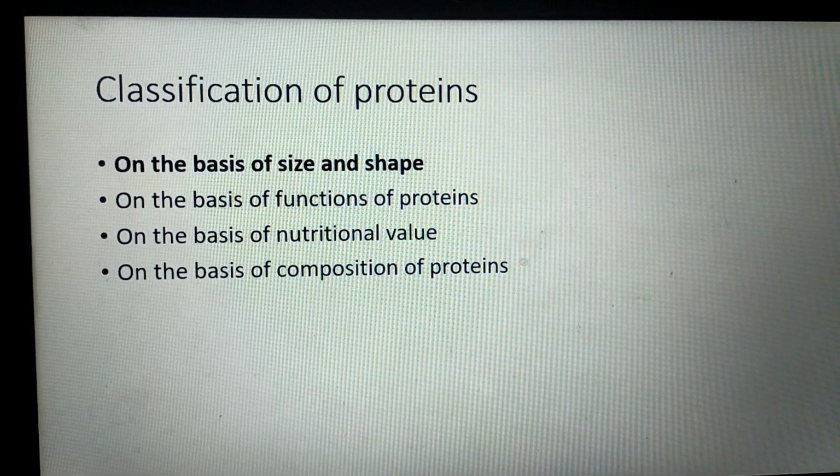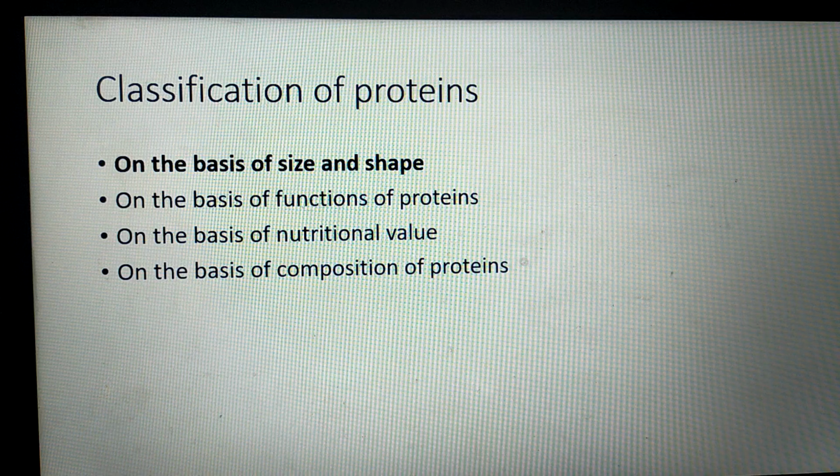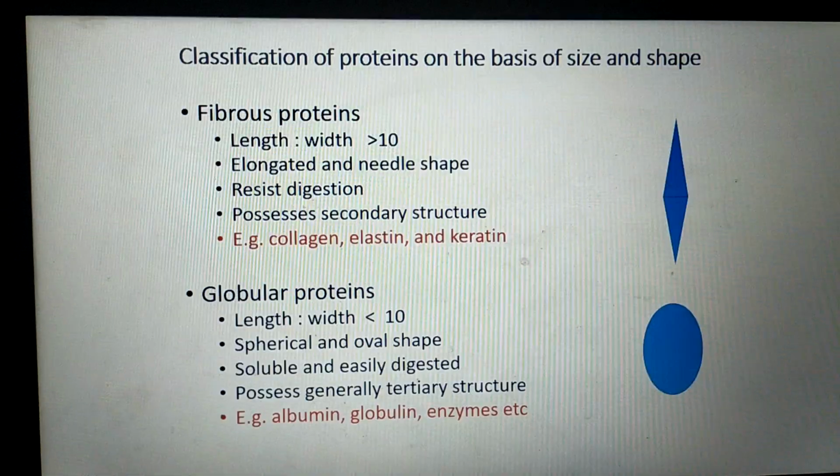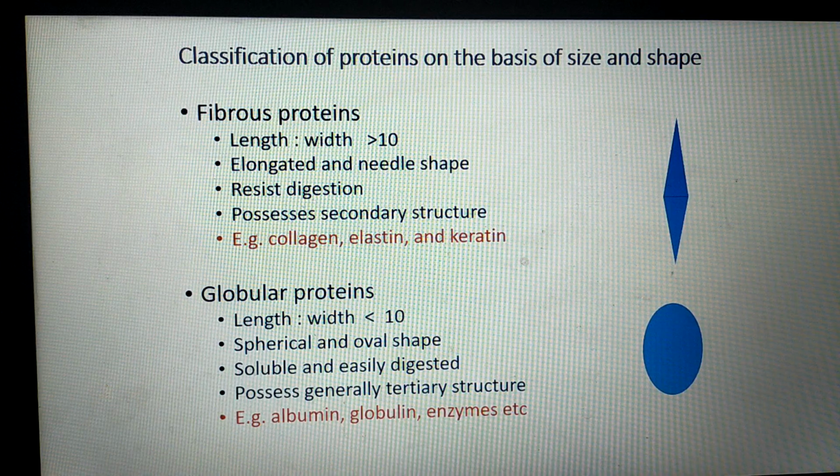Coming to the classification, proteins are classified in different manners. So there are 4 different ways of classification of proteins. We'll study one by one. First is on the basis of size and shape. On the basis of size and shape, proteins are of two types: fibrous proteins and globular proteins.